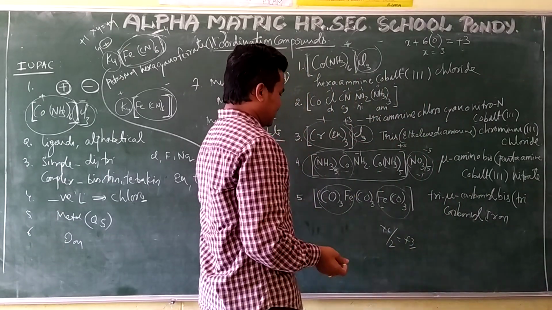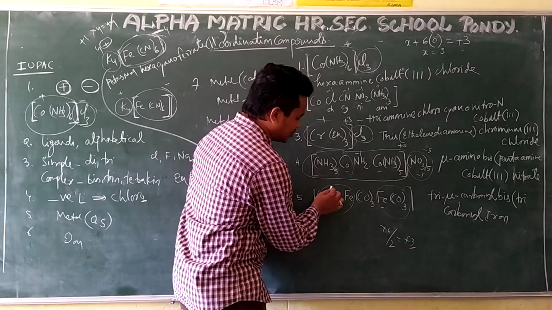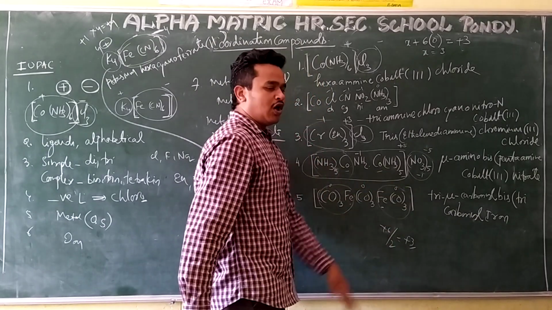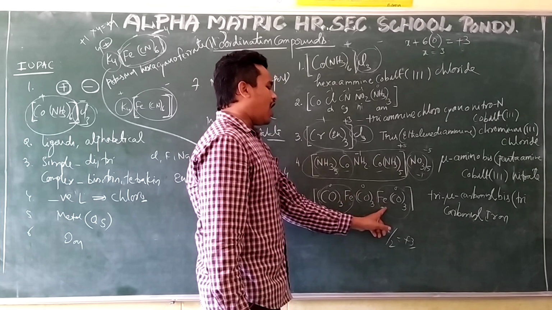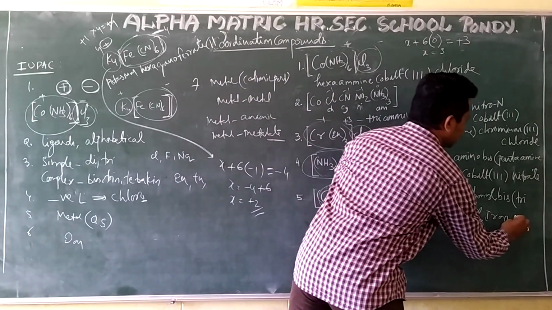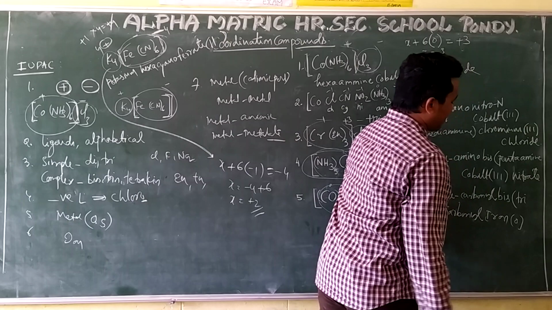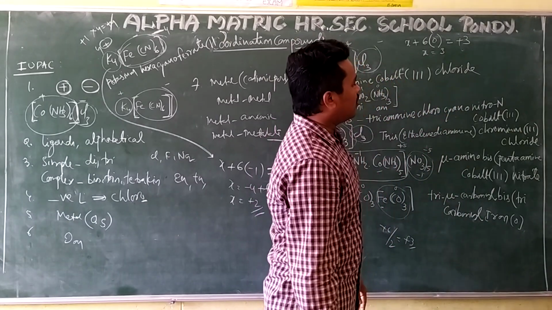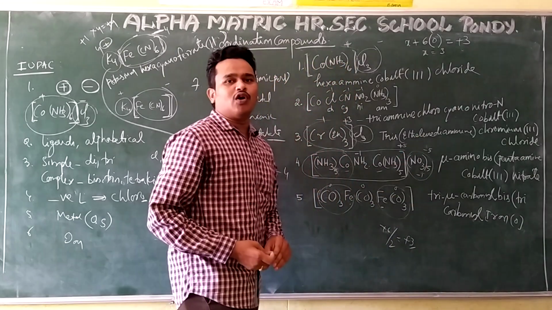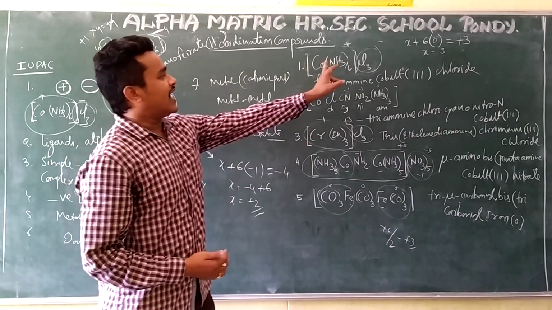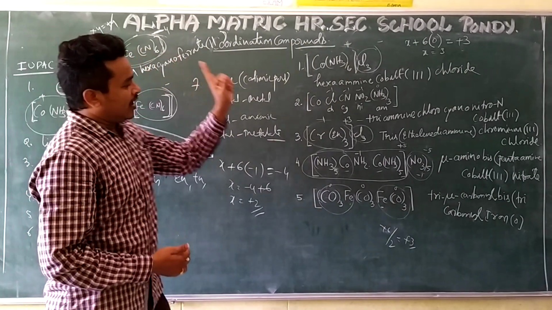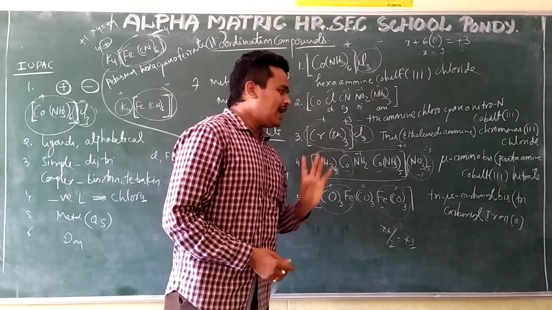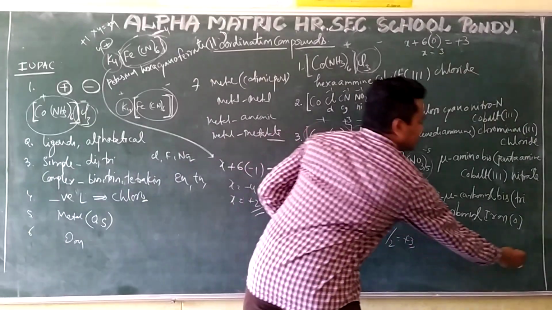What is the oxidation state here? Carbonyl is a neutral ligand, so the charge is zero. This is a neutral ligand, charge is zero. This is a neutral ligand, so the charge is zero. All things are zero, which means the oxidation state of the iron also will be zero. In the parenthesis you have to write zero. This is the naming of coordination complexes. You write one cationic part, one anionic part, one name with the complex ligand, and two names with the bridge ligand. This is the IUPAC system.